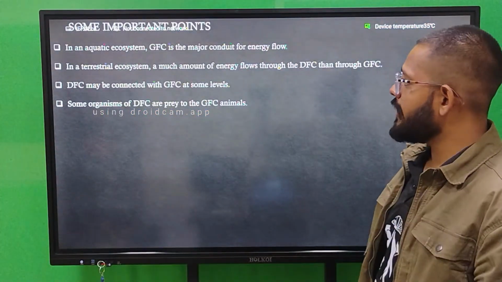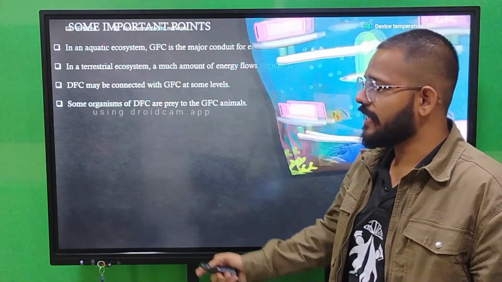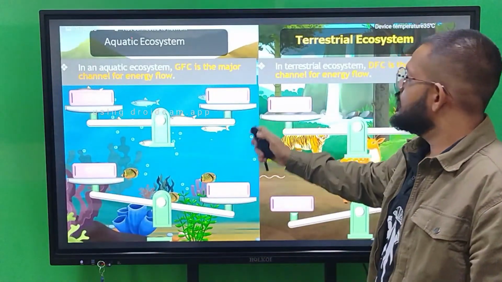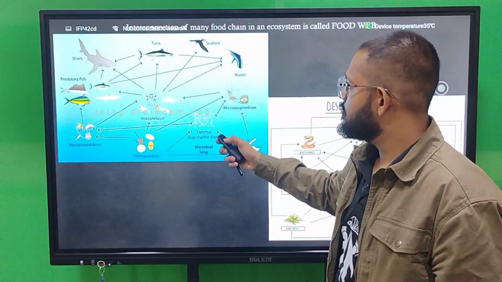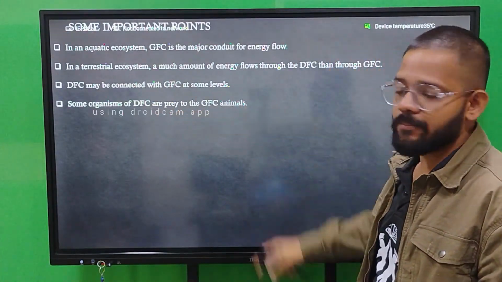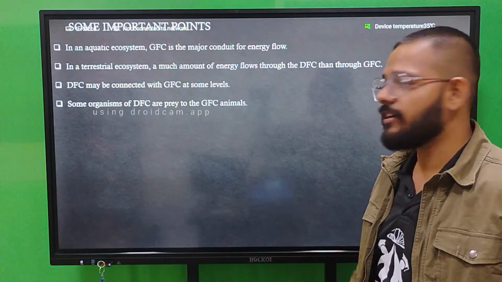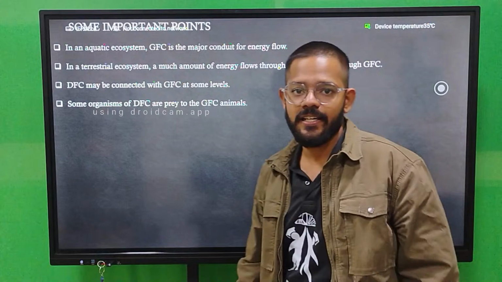Some important points: in aquatic ecosystem, GFC is the major conductor of energy flow. DFC may be connected with GFC at some levels. They are combined in some levels, and some organisms of DFC are prey to the GFC animals.